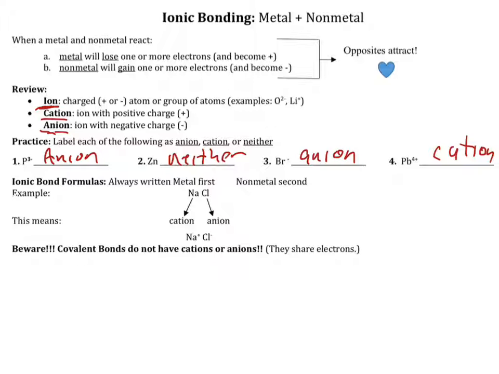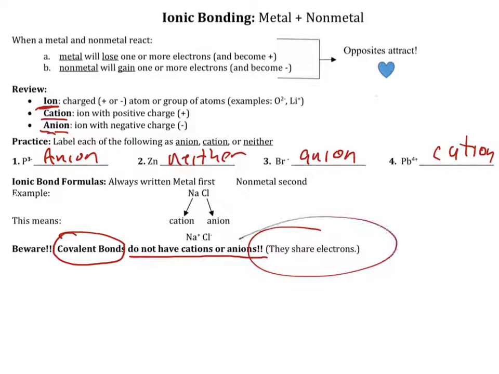Now, whenever we're writing ionic compounds, we always write the metal first. So we always write the positive cation first, and then we write the negative anion second. Now, something to keep in mind, covalent bonds do not have cations or anions. Instead, they share their electrons, and we'll talk about that more later.